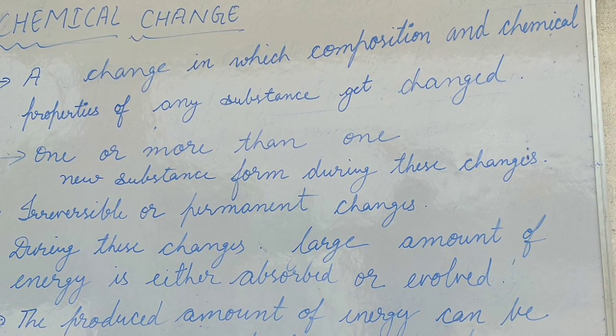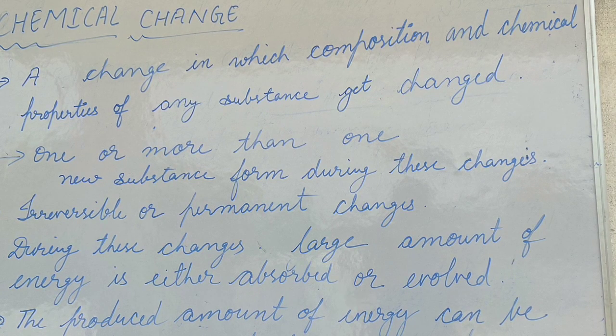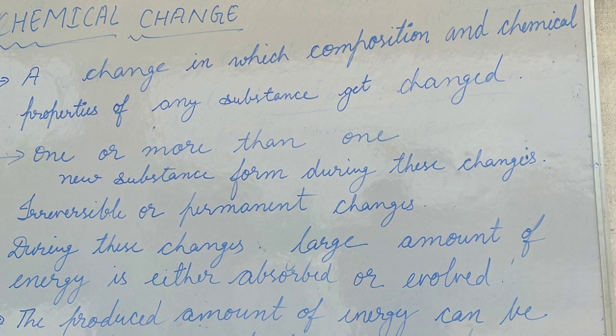Chemical changes are the type of change in which the composition and chemical properties of a substance get changed. During these changes, one or more new substances form. Chemical changes are irreversible, which means we can't get back the original substance once a new substance is formed. These changes are permanent changes.